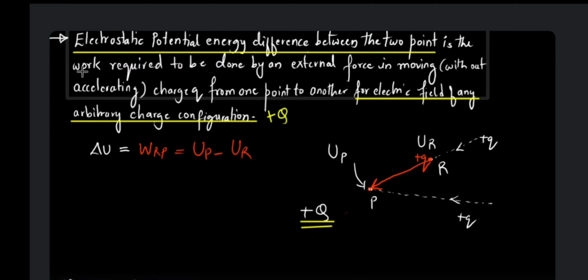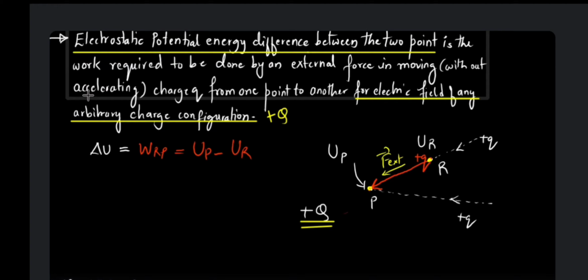It is the work required to be done by the external force. Obviously this work will be done by the external force, right? The external force will be moving it from R to P. So it is the work done by the external force in moving the charge Q from one point to another, that is from R to P, without accelerating.